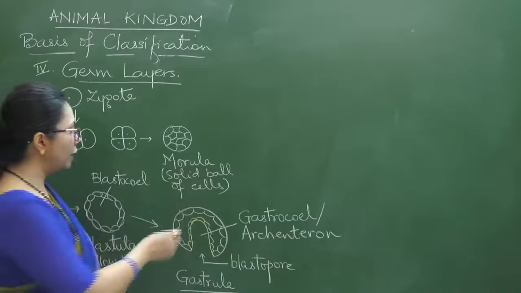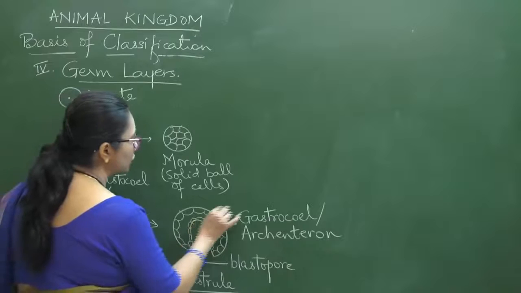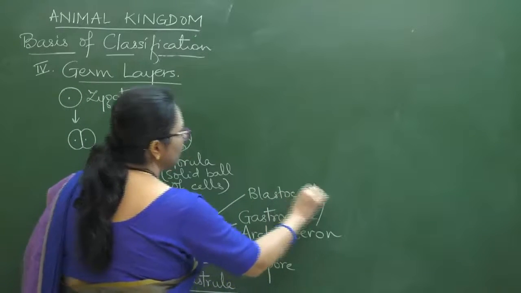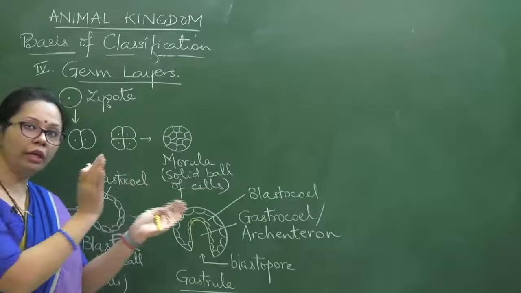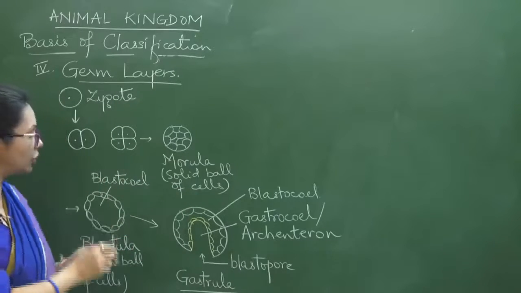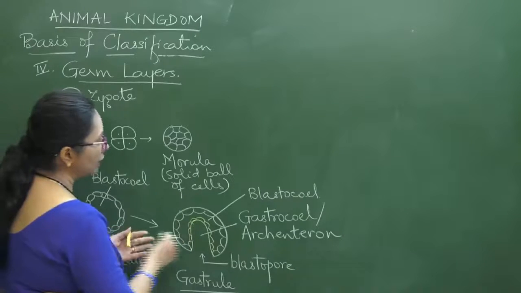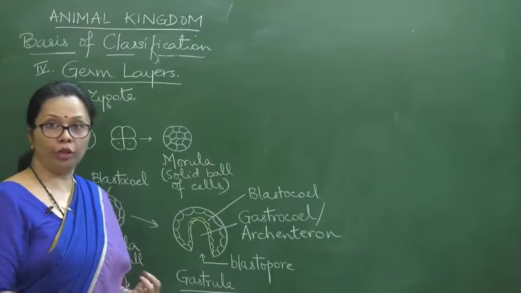Okay, and the cavity between the archenteron and the outer layer is still the same, that is blastocele. But you will see the blastocele is slowly becoming reduced. And now the cells which are outside would be forming the ectoderm.